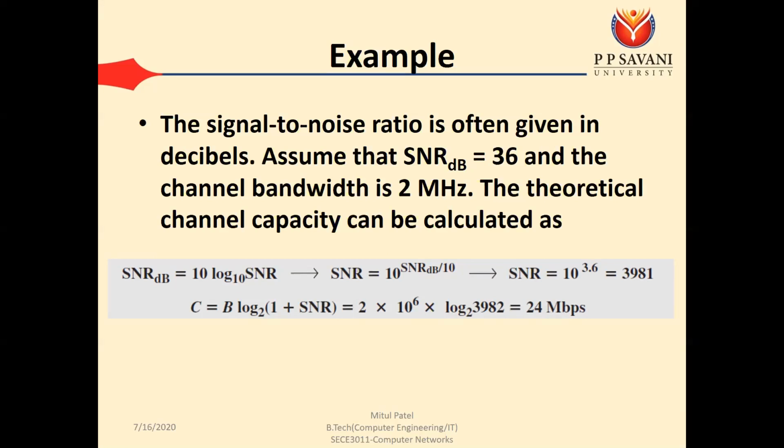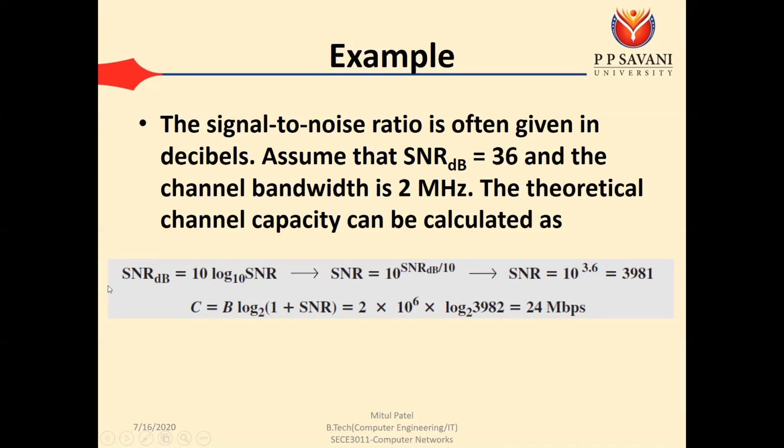If you convert the SNR into SNR decibel, then the formula is SNR dB equal to 10 log SNR base 10. So SNR equal to 10 raised to SNR dB divided by 10.